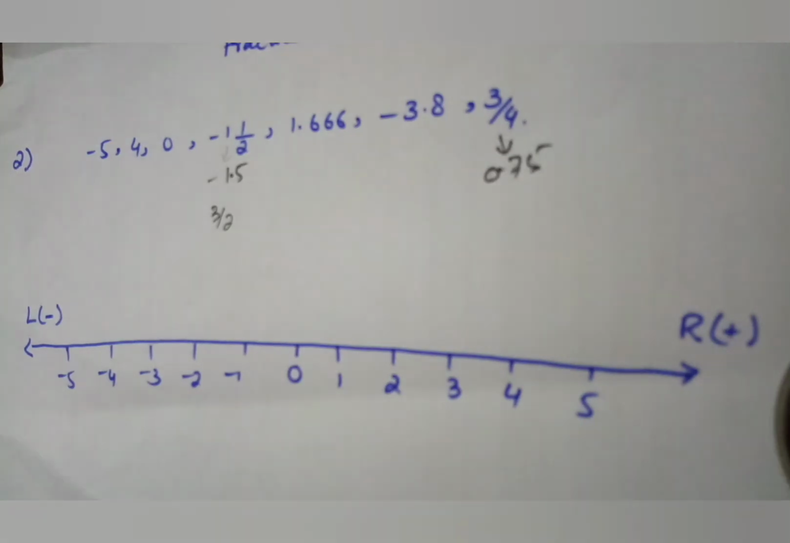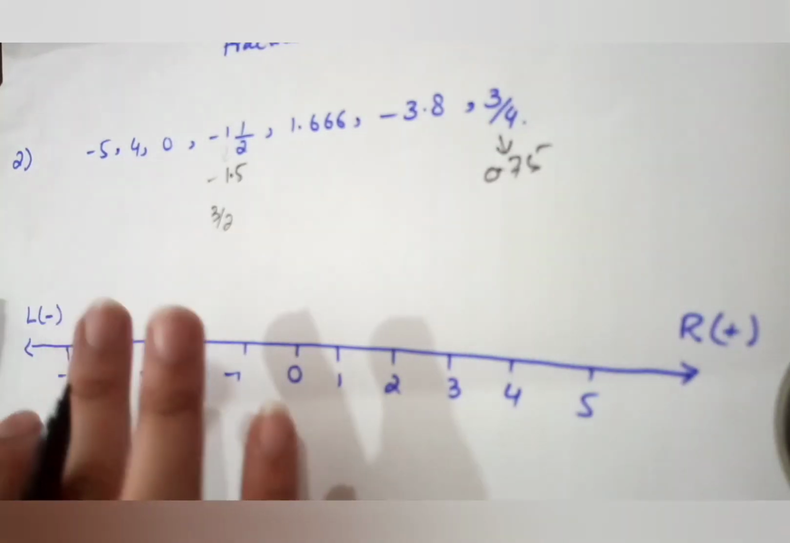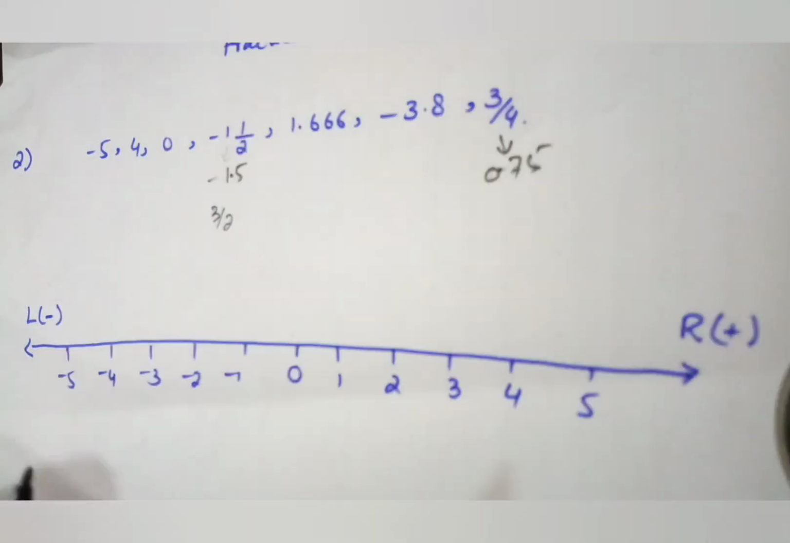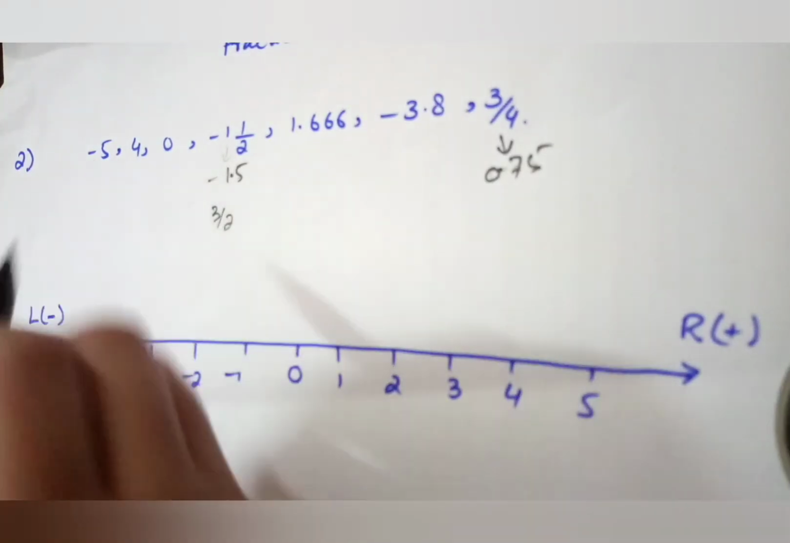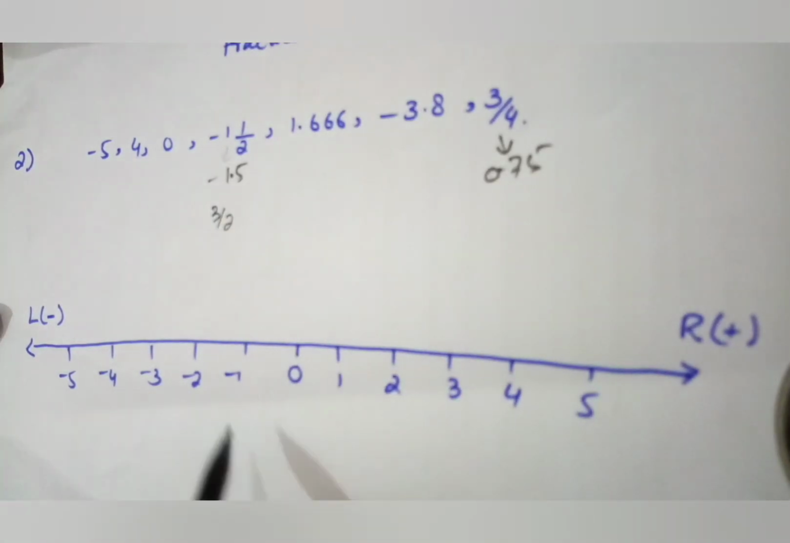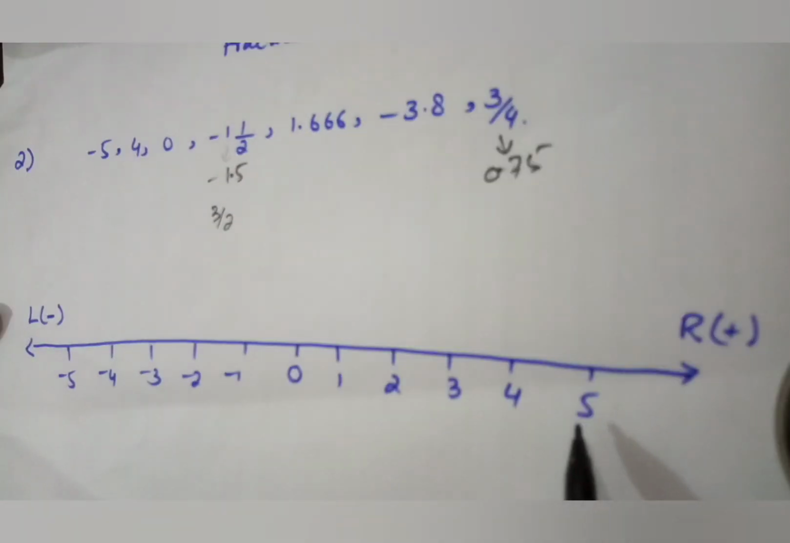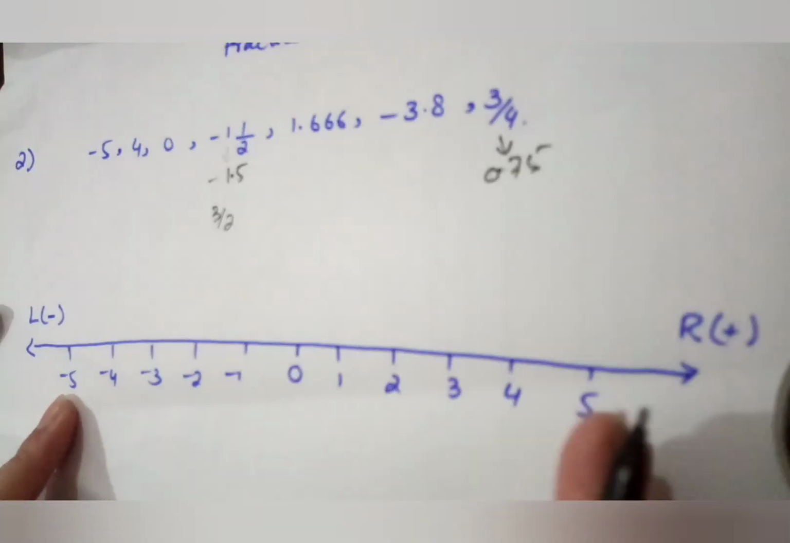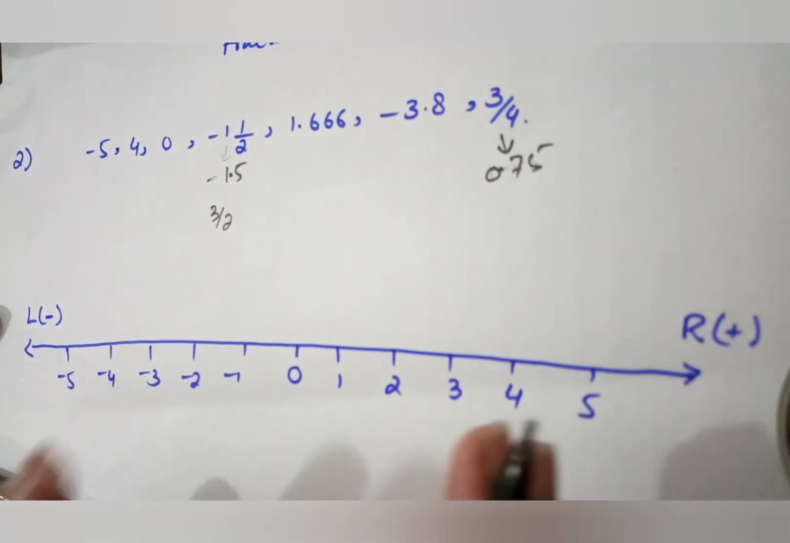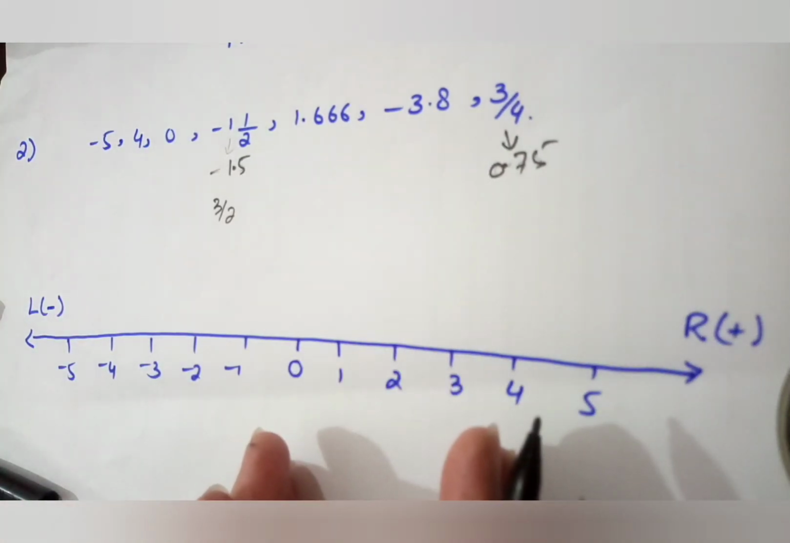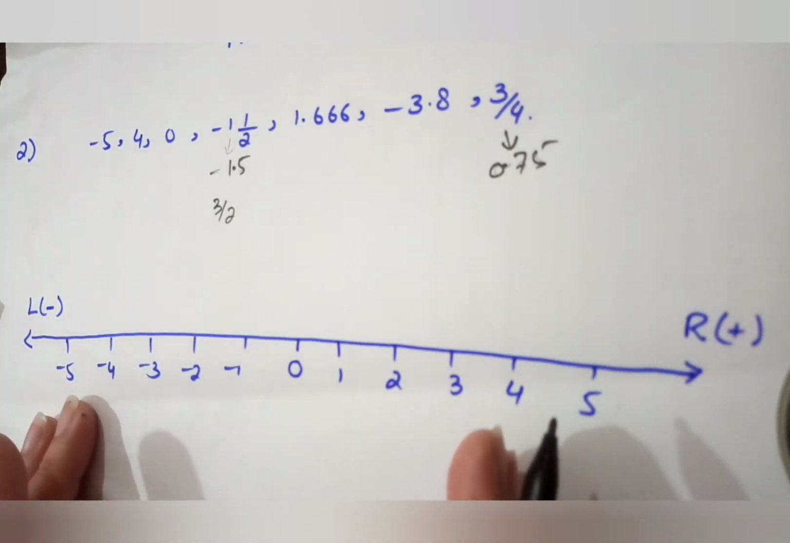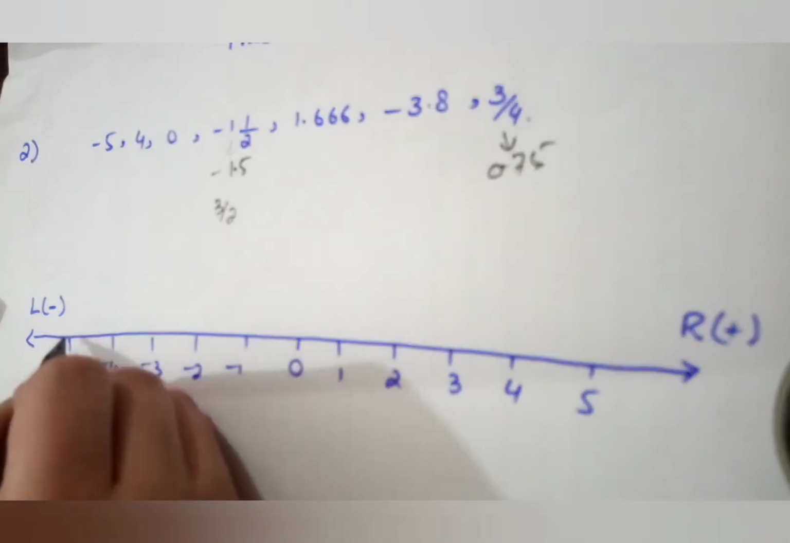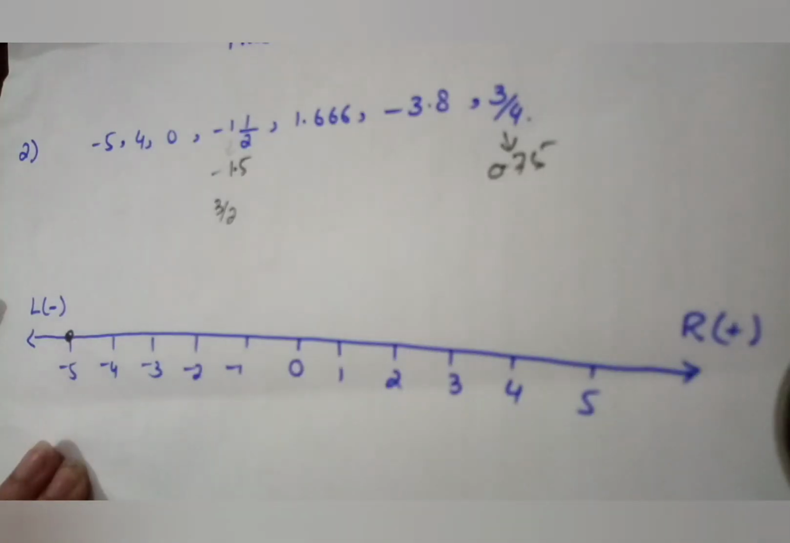Yes, now it is visible to you. Now we represent these numbers on the number line. So first is minus 5. Look at the number line. This is positive 5 and this is minus 5. As we move towards the right, there are positive numbers. On the right side of 0 are positive numbers and the left side of 0 are negative numbers. So we indicate the minus 5.